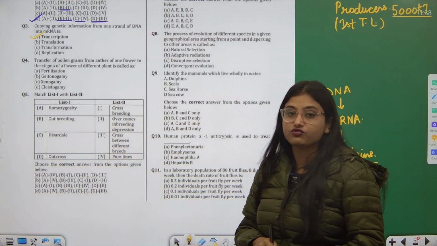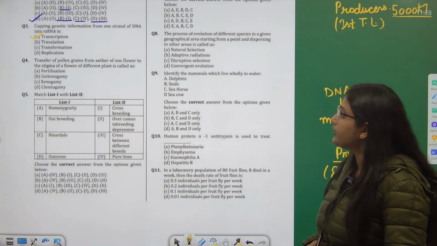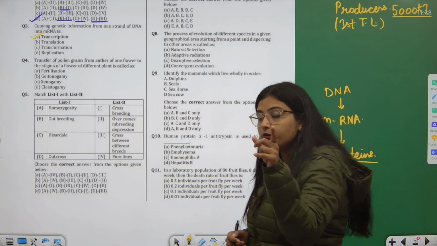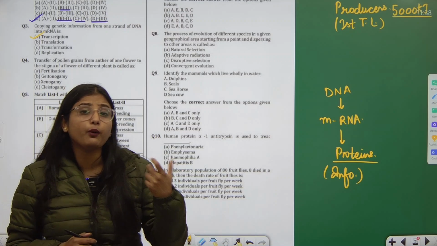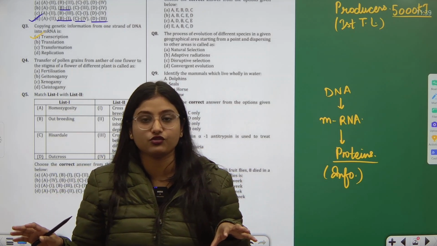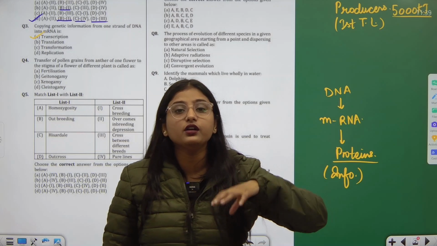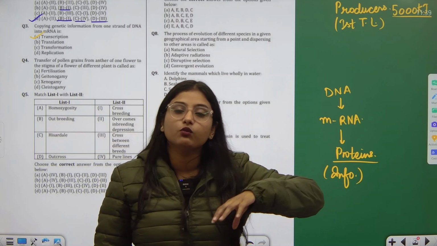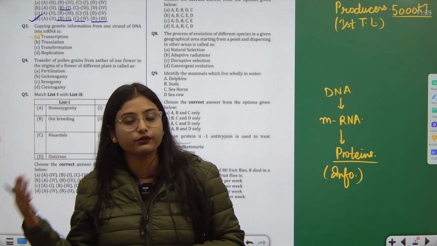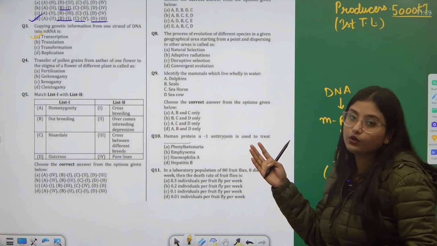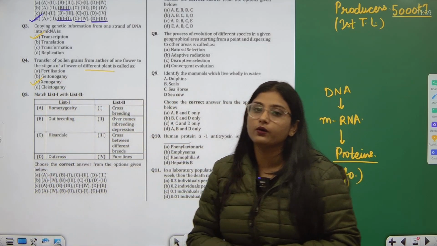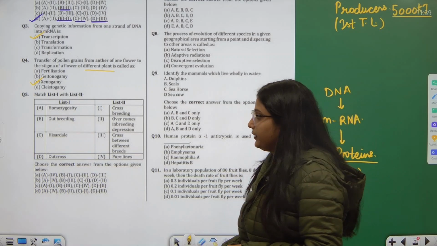Then going to question number 4, transfer of pollen grains from anther of one flower to the stigma of flower of different plants. Now you must have read in your previous classes about the pollination concept, regarding self and cross pollination. Self pollination was when the pollen from the anther went to the stigma of the same flower. But when it is of a different flower or different plant, we call it cross pollination. So here it is of a different plant, we will name it as xenogamy. This is the name given to that particular thing.